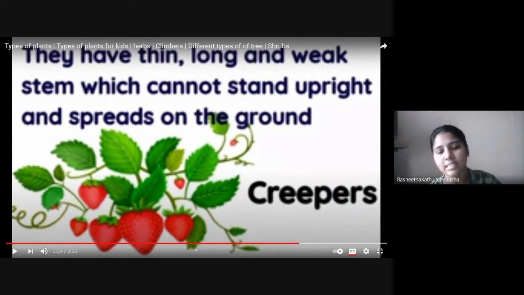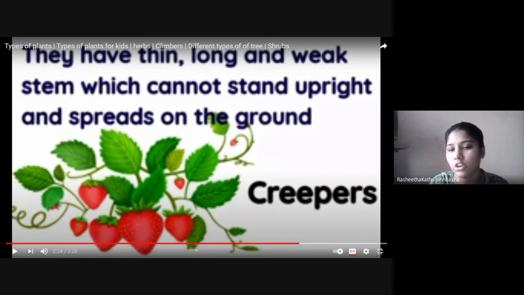Creepers have a very soft stem and will grow around the ground only. They will not grow taller, because the fruits of the creepers will be heavier.